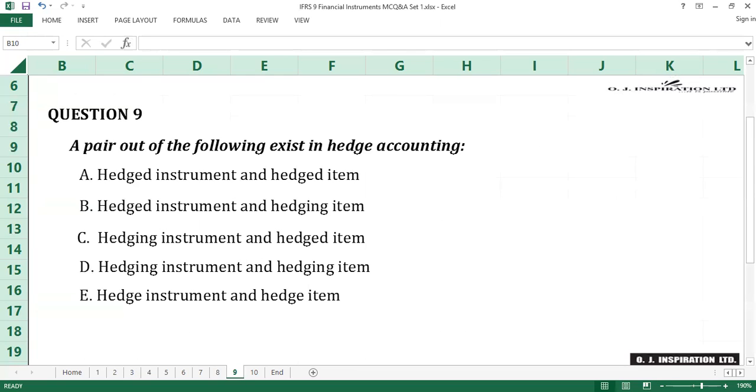Question number 9. The answer to question number 9 is C, hedging instrument and hedged item. The pair that exist in hedge accounting are hedging instrument and hedged item, in line with Chapter 6 provisions of IFRS 9. C is the answer to question number 9.